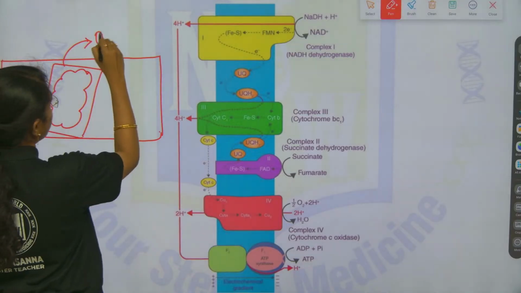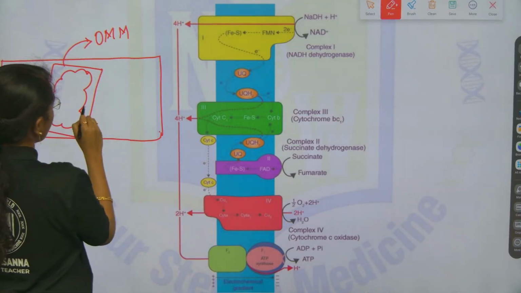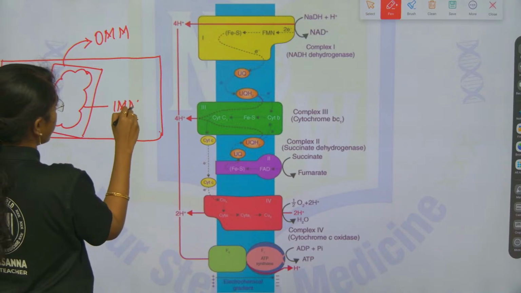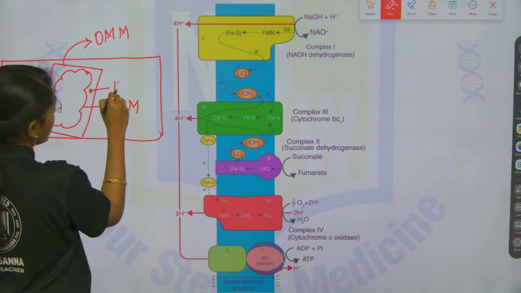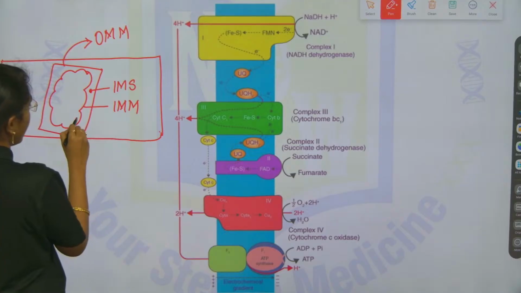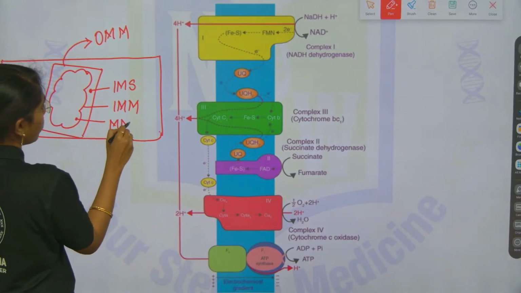This is the outer mitochondrial membrane, inner mitochondrial membrane, this is the intermembrane space and this will be the mitochondrial matrix.